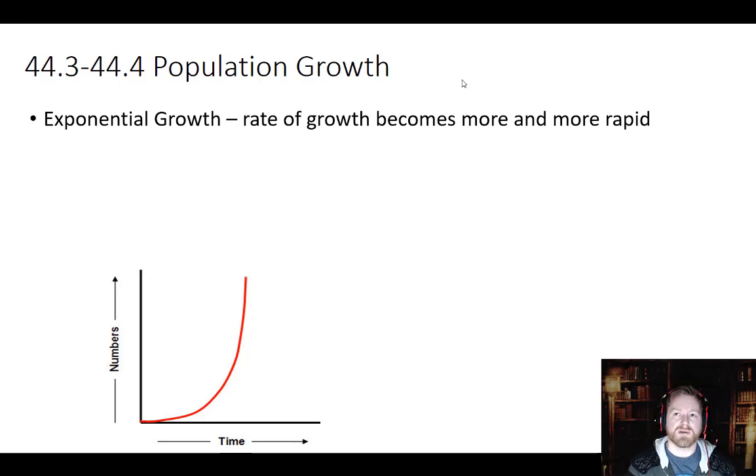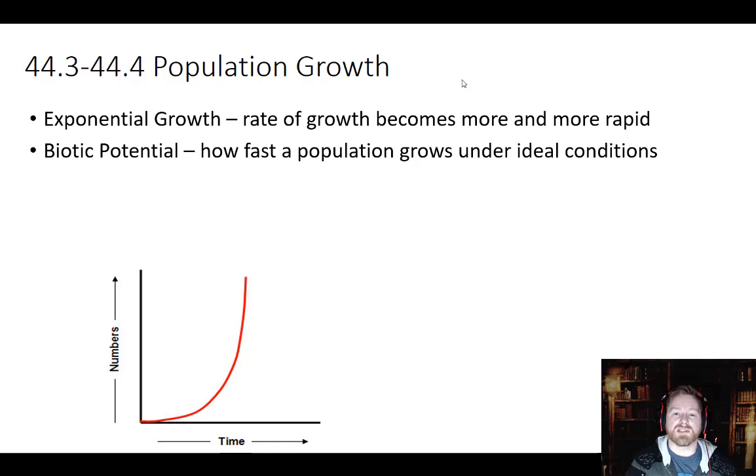We experience exponential growth in situations where there's a small population, and they're in an area with more or less unlimited resources. If that's the case, if there's no sickness, if there's no disease, if there's no predators, and there's plenty of water, plenty of food and nutrition, plenty of space, plenty of mates, as long as those conditions remain unlimited, the curve, if you were to graph their numbers, would always go exponentially. But the earth is only so big, land is only so big, ponds are only so big, a habitat can only sustain so much.